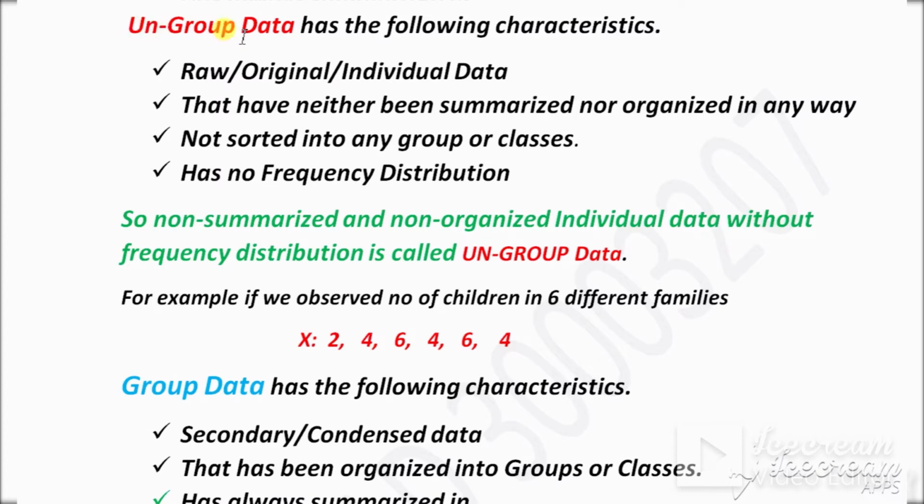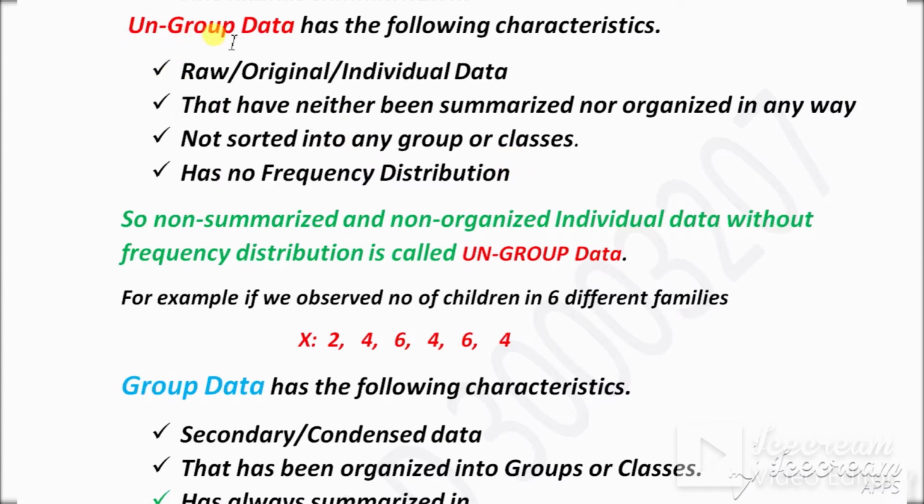Number two, ungrouped data is data that has neither been summarized nor organized in any way. So ungrouped data will never be summarized or organized in any form. Third, ungrouped data is not sorted into any groups or classes.